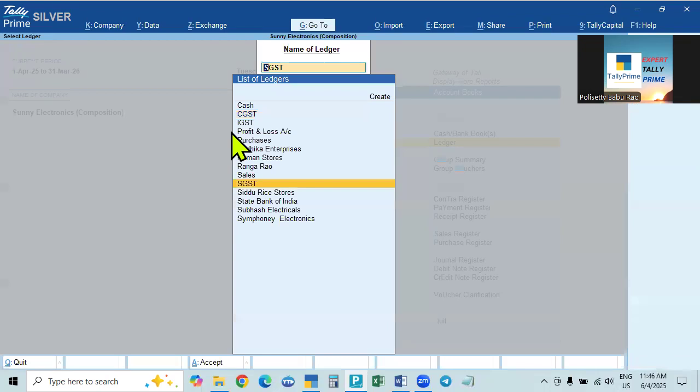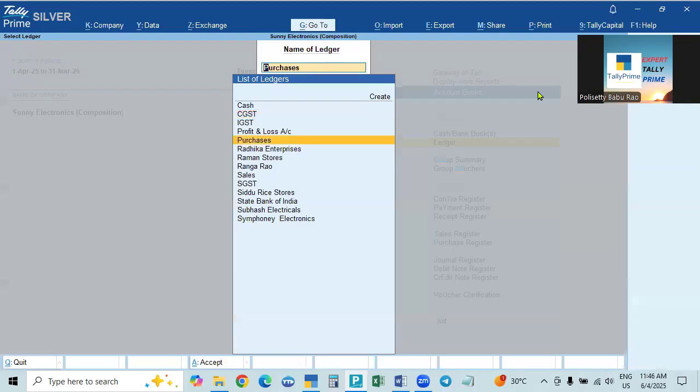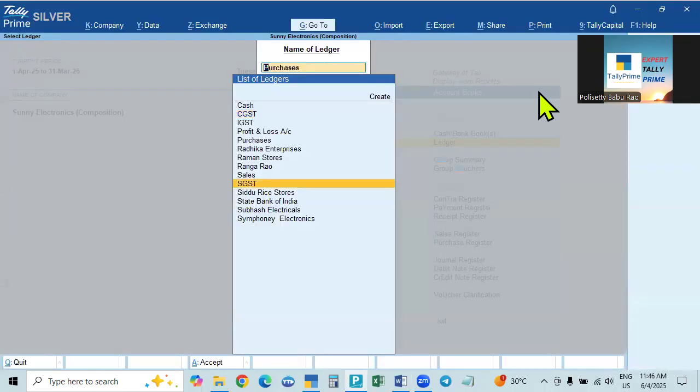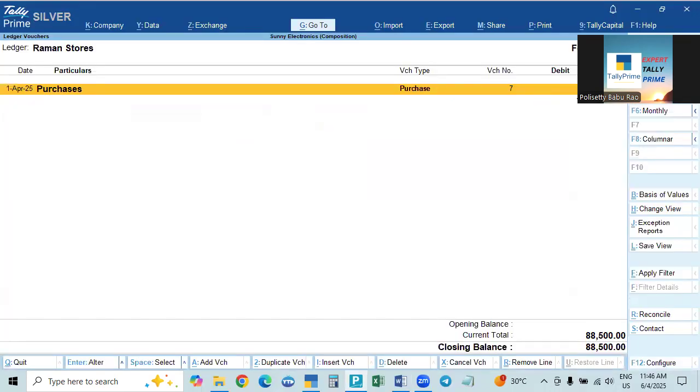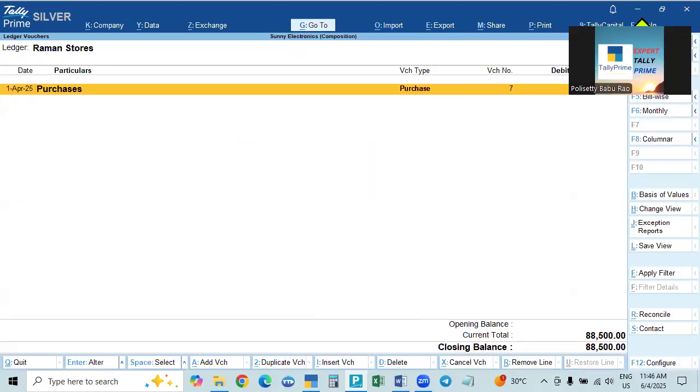CGST also is to be debited, and the amount is shown. Go to the purchases: the total amount is shown in the purchases, not only in the creditor account. The party account also shows the total amount. Who is the person we purchased from? We purchased from Ramana Stores, so Ramana Stores also shows the total amount. So this is the peculiarity in this case.